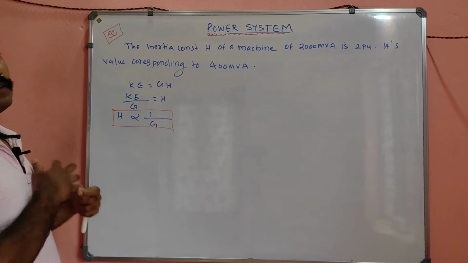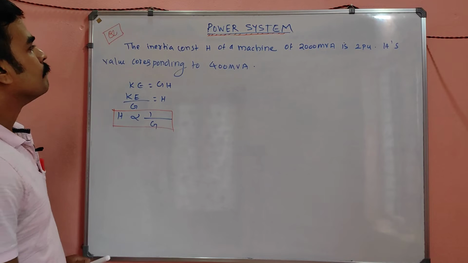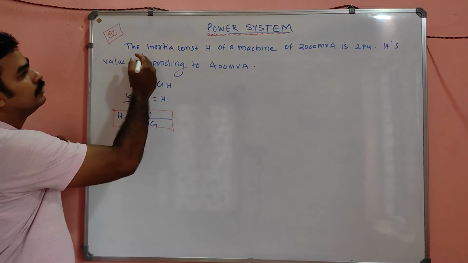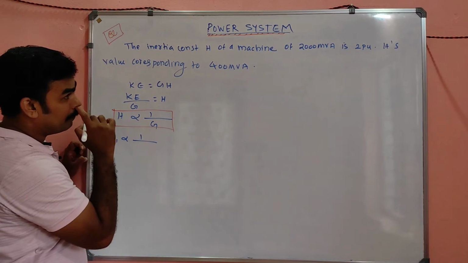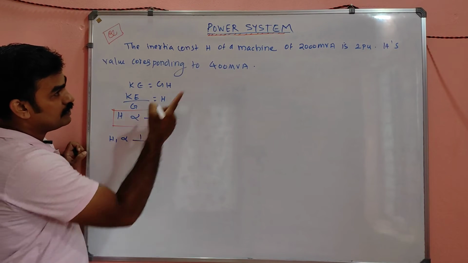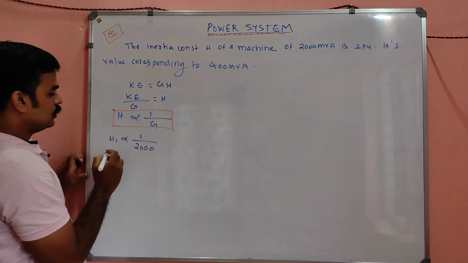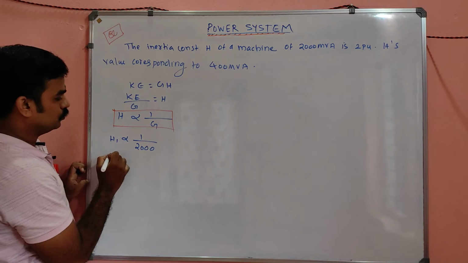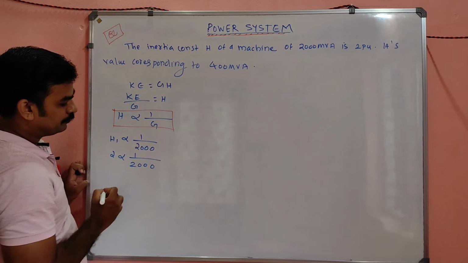So H1 is inversely proportional to 1 by G1. G1 is nothing but 200 MVA. So 2 is inversely proportional to 1 by 200. This is equation number 1.